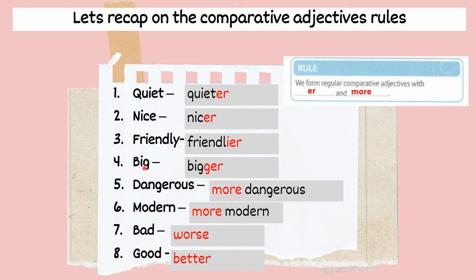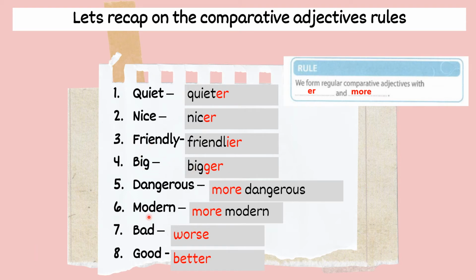Kita kena gandakan huruf consonant. G kita kena doublekan, gandakan huruf G. Big become bigger. Okay, so don't forget the rules. ER, we put ER. Big become bigger. Kena gandakan huruf consonant.